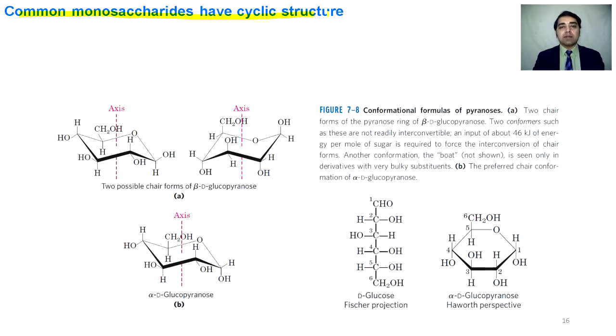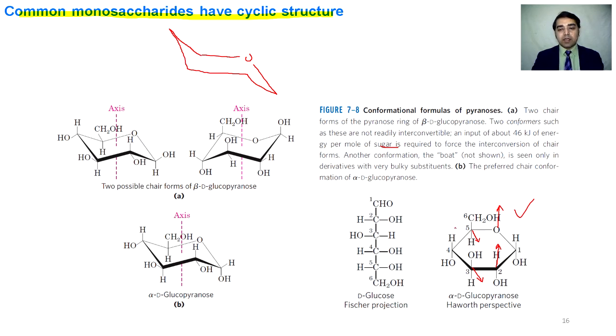So common monosaccharides have cyclic structure. So we have to move one step ahead. This is the cyclic structure of glucose. If we pull this carbon and carbon number 3 downward, and if we push this oxygen upward and carbon number 2 upward, then we will get a structure that will be similar to the chair conformation. For example, this is oxygen, this one this way, this way, this way and this way. So this is called the chair configuration.